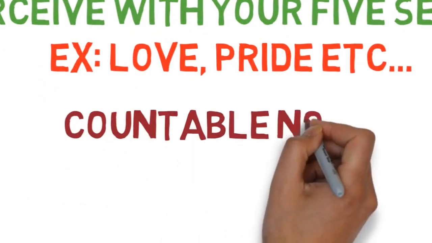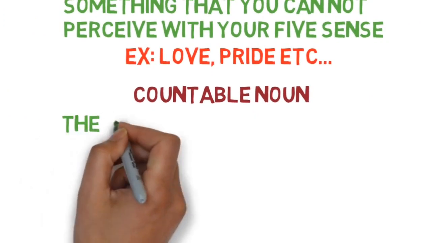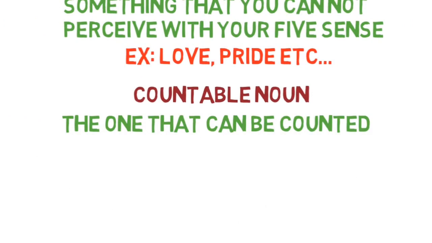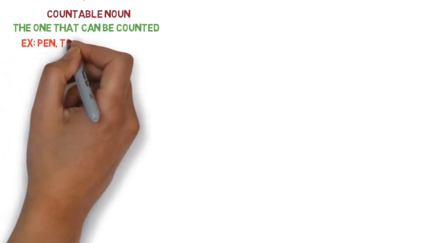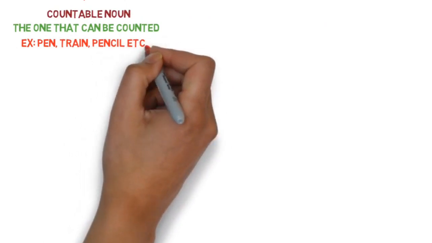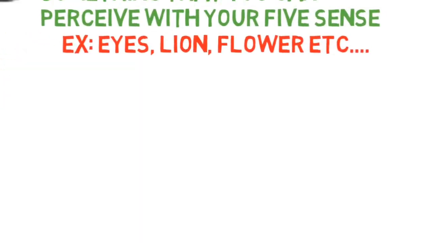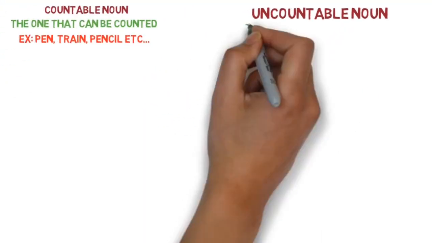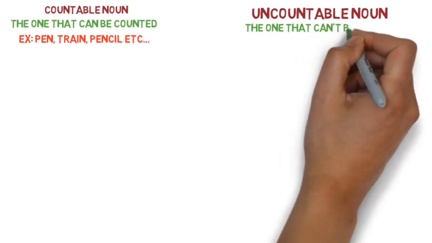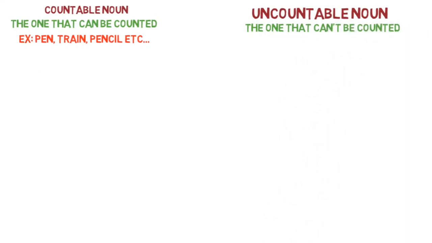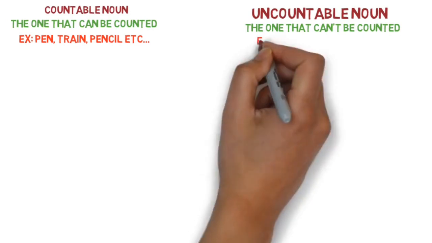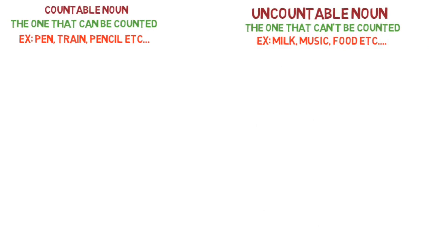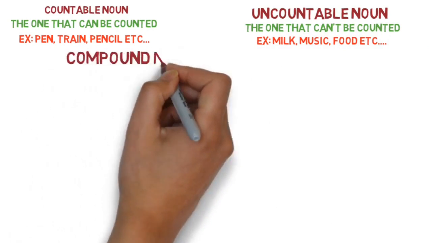When it goes to the countable noun, it's very easy to understand. The one that can be counted is a countable noun. How easy noun is, right? Examples are pen, train, pencil, etc. And after that we have the uncountable noun. What's an uncountable noun? The opposite of countable noun. The one that can't be counted is an uncountable noun. It's very easy. You just need to pay attention over here. Examples are milk, music, food, etc. These are some examples of uncountable noun.